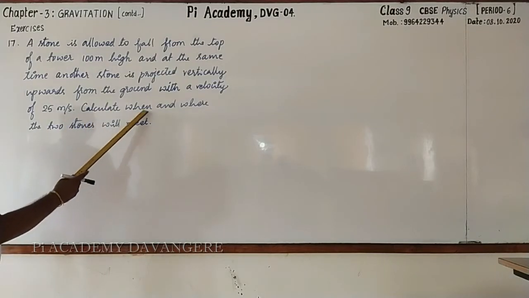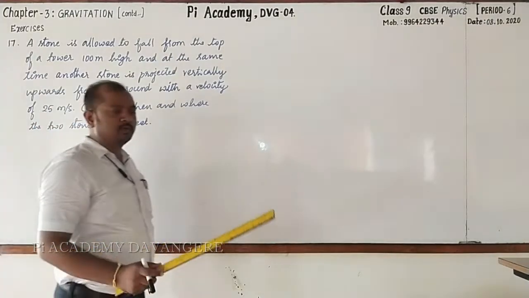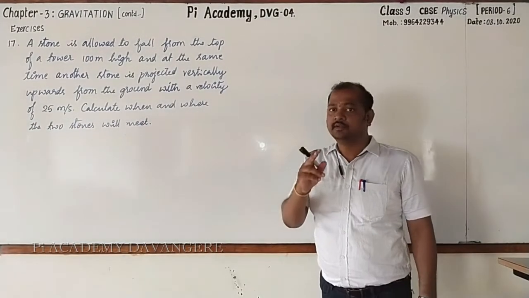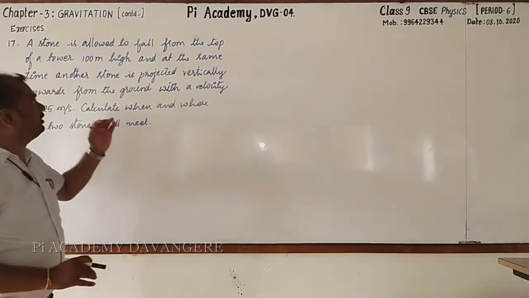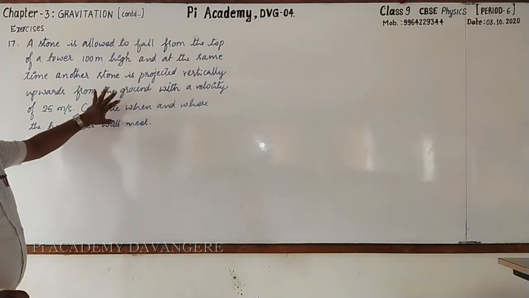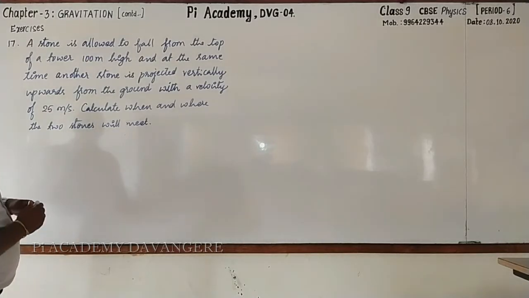Calculate when and where the two stones will meet. Will it not be interesting? Definitely. Pausing the video, just go for copying this statement. After that, just listen to me. Don't go for copying anything.